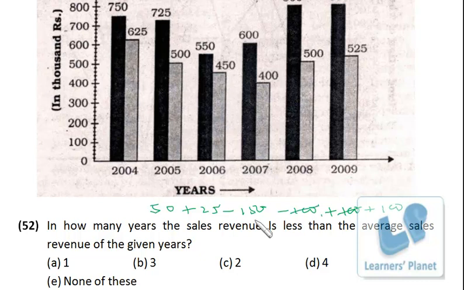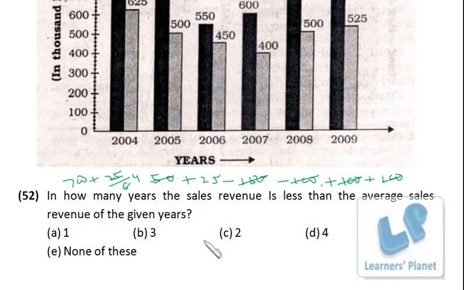So it is 150 and this is 150. So our average is 700 plus 25 by 6, so almost 4. So 704 is our average. Less than 704 we have this year, we have 2 years less than 704. So the correct answer is option C, right?